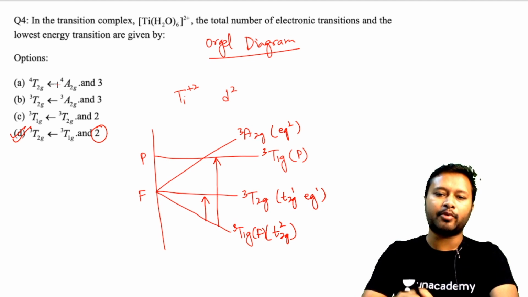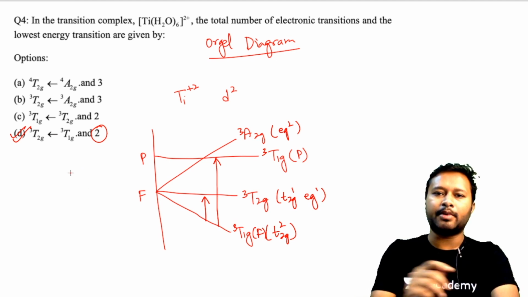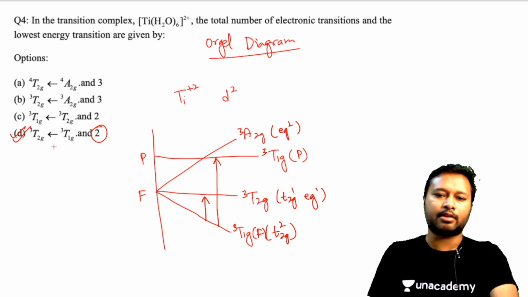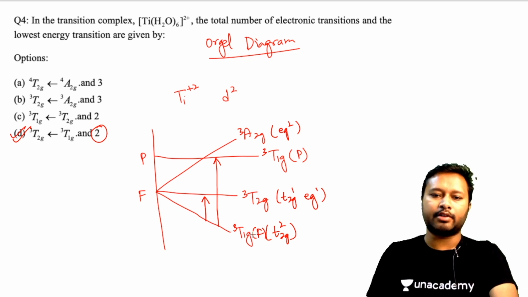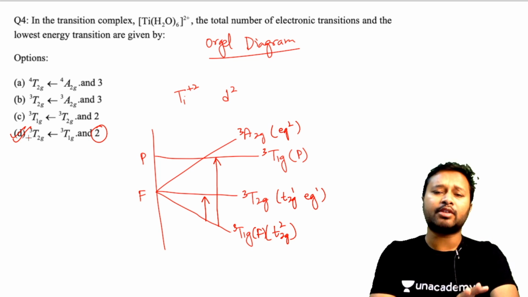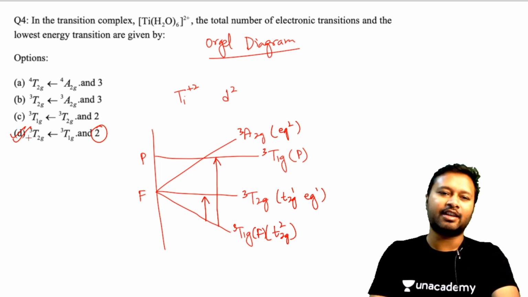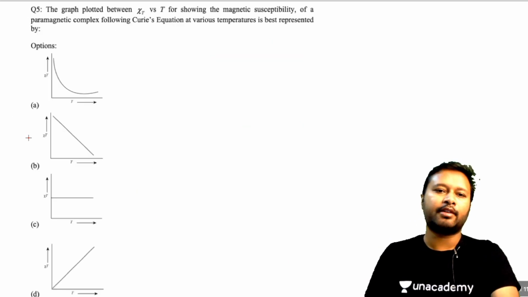If you look at the Orgel diagram, you will be able to answer it just based upon the transition itself, because the lowest energy state will be 3T1G, and the only transition arising from 3T1G is option number D. So that is also one of the ways of reaching the correct option. I hope this is clear. Let's go to the next question then.